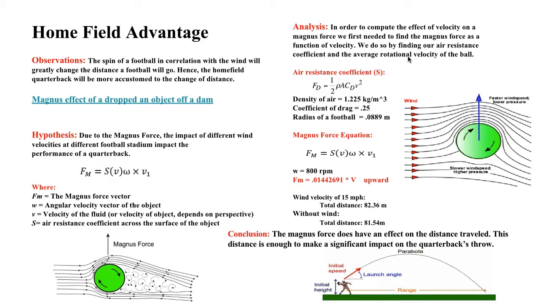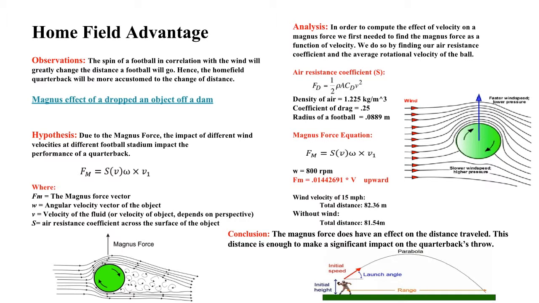We will define the Magnus Force as the cross product between the angular velocity of the football and the velocity of the fluid, in this case air, that the original body is moving in. And then these two are multiplied by the air resistance coefficient, denoted as S. In order to compute the effect of velocity on a Magnus Force, we first need to find the Magnus Force as a function of velocity. We do so by finding our air resistance coefficient and the average rotational velocity of the ball.